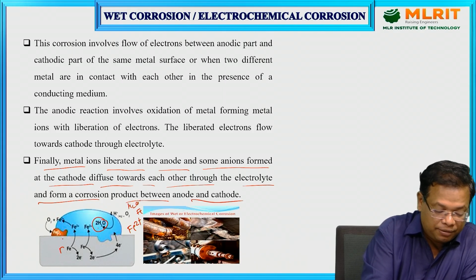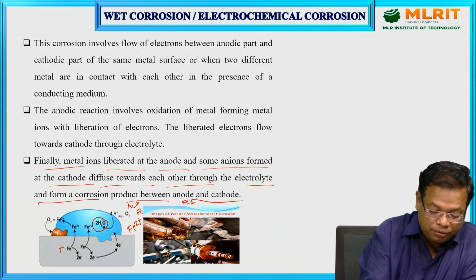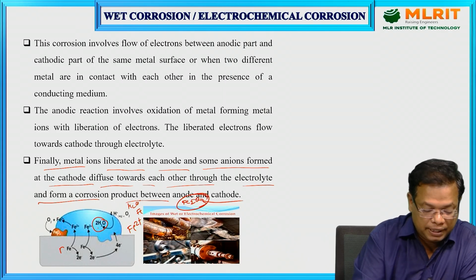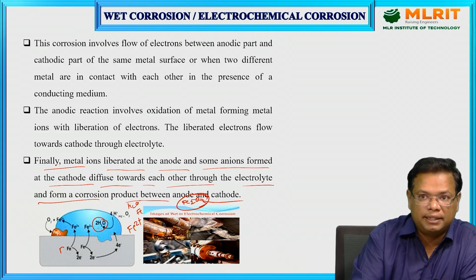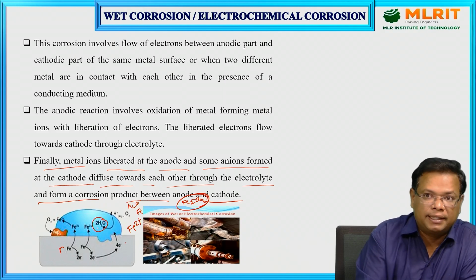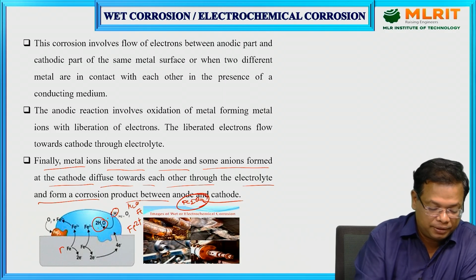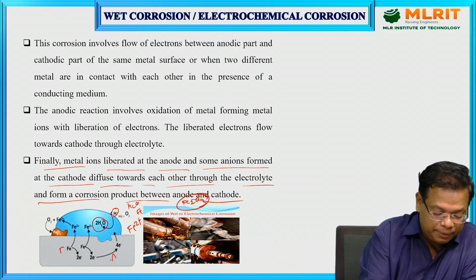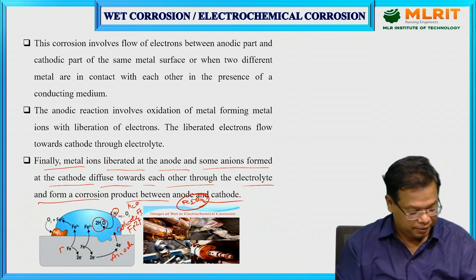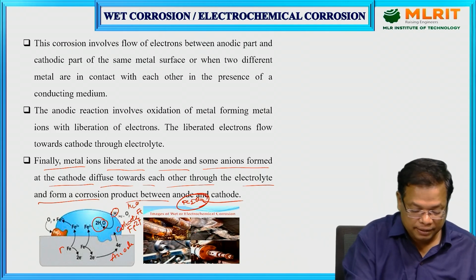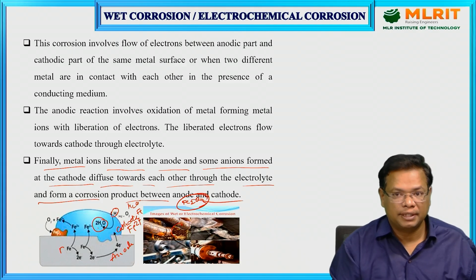Then it forms Fe2O3 compound. So that is the rusting, that is the corrosion. Here iron acts as anode and the H+ ions act as taking the electrons. So this is the anodic part, this is the cathodic part. Like that, the structure will lose its stability.